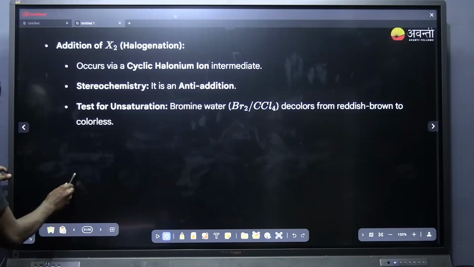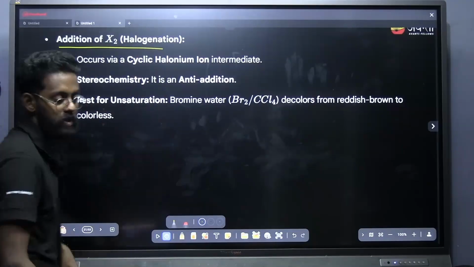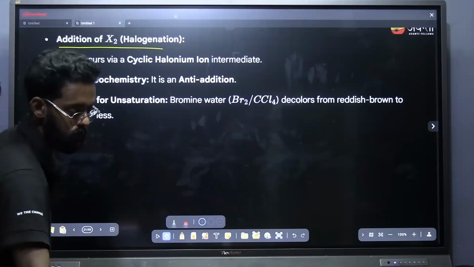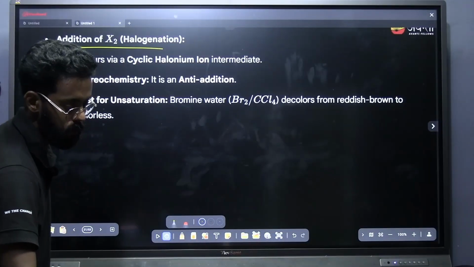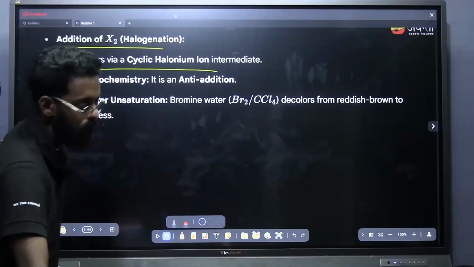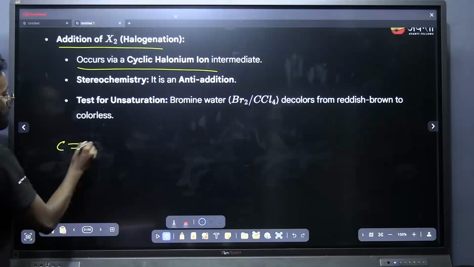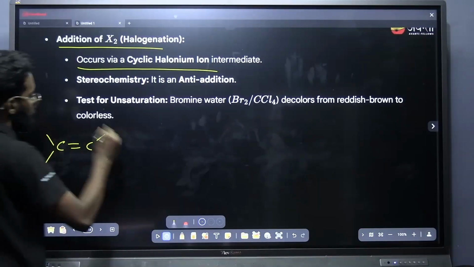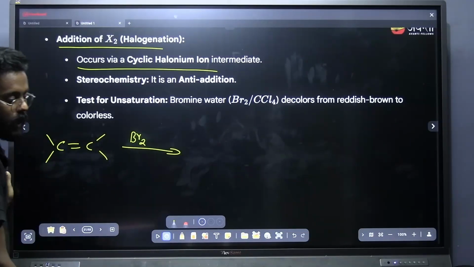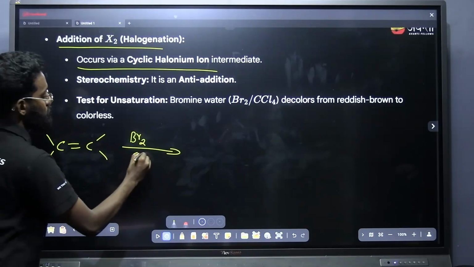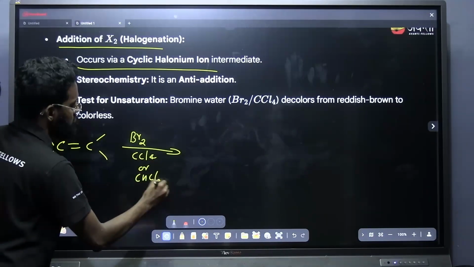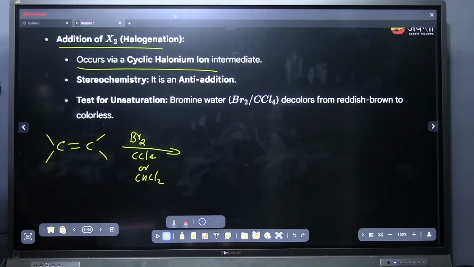Next one is addition of halogen, addition of X2, or halogenation reaction, we will be calling it. What I will be doing is adding halogen to an alkene. For example, I will be taking Br2, and it will be done in the presence of CCl4, or CHCl3, or any non-polar solvent.